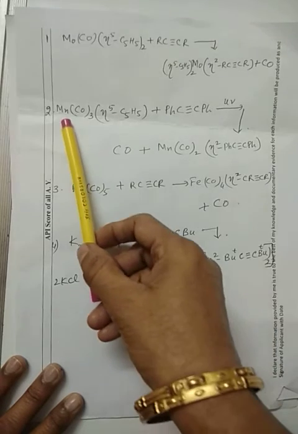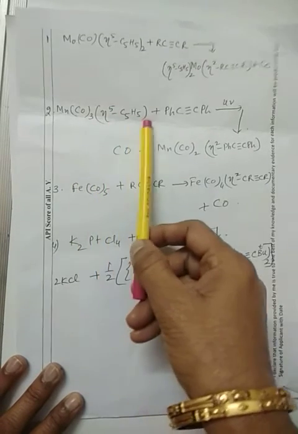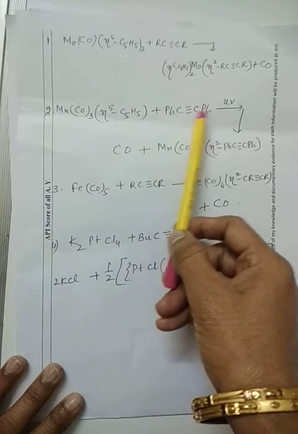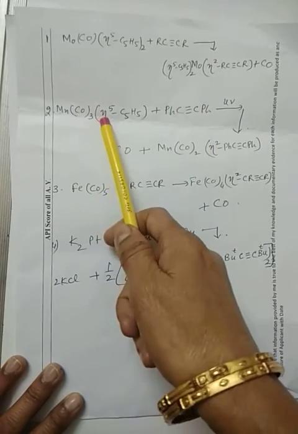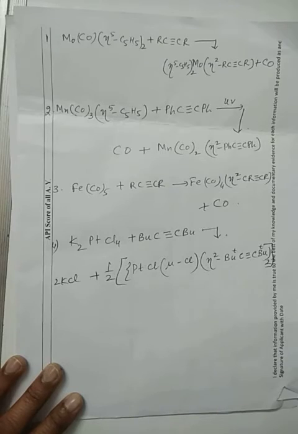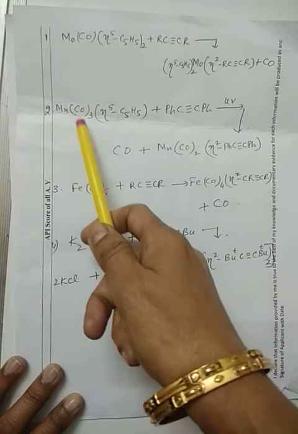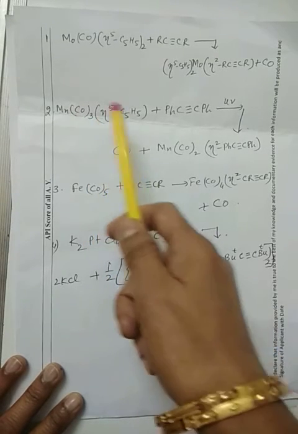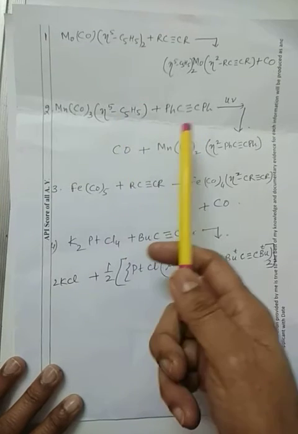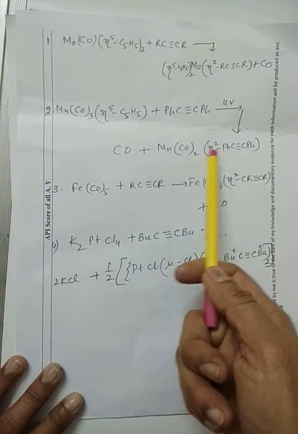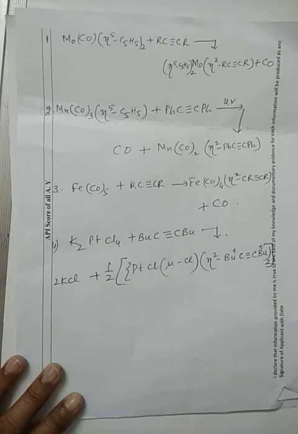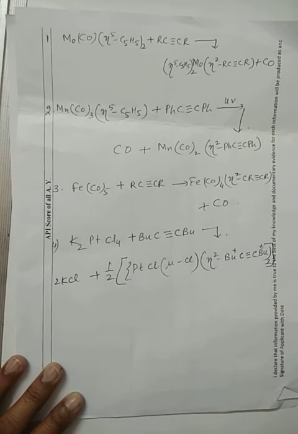In the same way, here you see Mn(CO)3(eta 5-C5H5) plus CPh triple bond CPh. In the presence of this, among the three CO, one of the CO ligands will be given out, and two of the carbonyls will remain intact. C5H5 will also remain intact, and this carbonyl ligand is replaced by CPh triple bond CPh eta 2. It works as an eta 2 type of ligand, that is, a dihapto ligand. So in this way, carbonyl ligands are replaced.